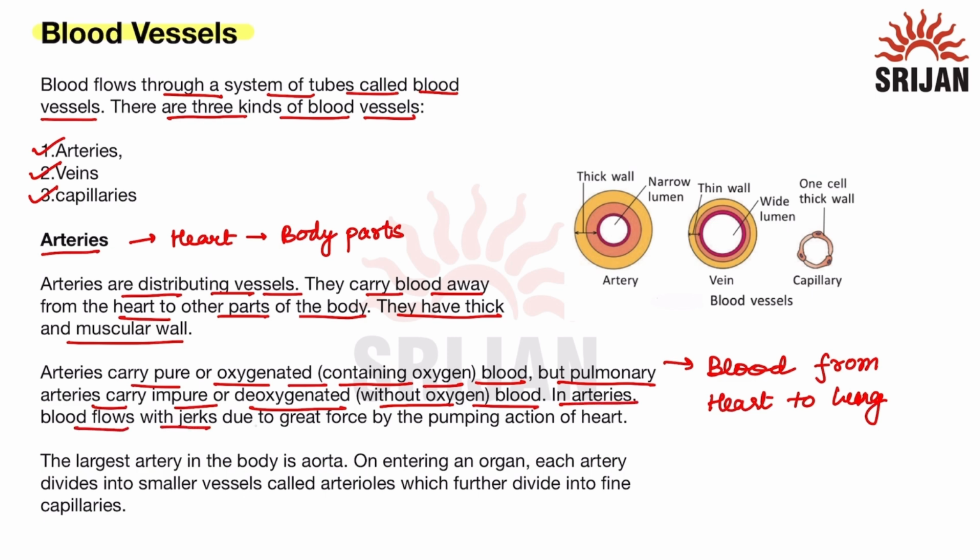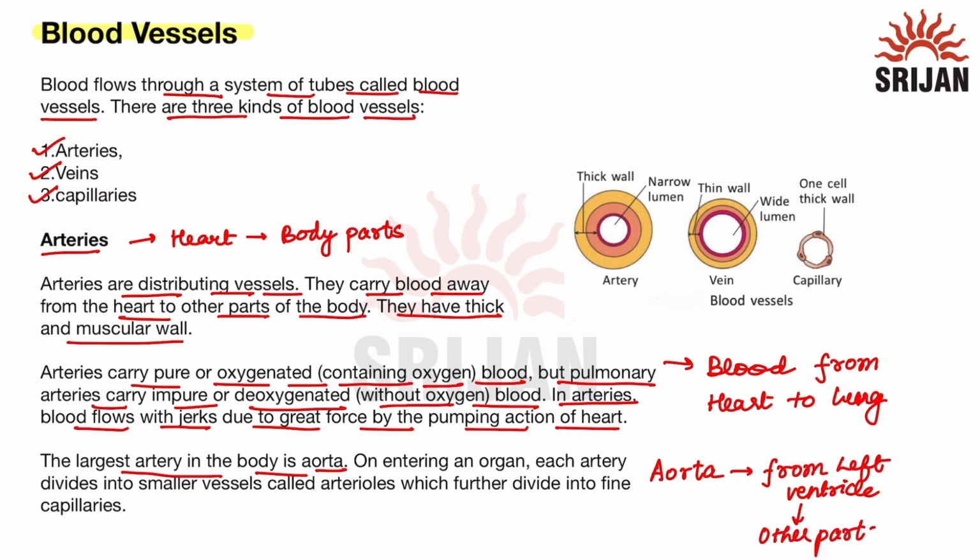In arteries, the blood flows with jerks due to the great force of the pumping action of the heart. So, in arteries, the blood will always flow with high pressure and with jerks due to the force of the pumping organ, that is the heart. Now, the largest artery in the body is the aorta. The aorta is a type of artery that helps to carry the blood from the left ventricle of the heart to all the other parts of the body. So, since it is carrying the oxygenated blood from the heart to all the other parts of the body, it is the largest artery in our body.